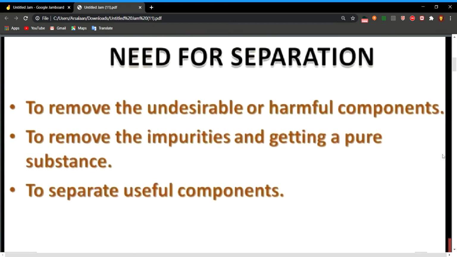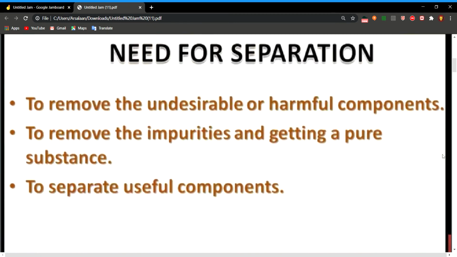We separate the components of petroleum to obtain these useful components, because the different components obtained from the crude oil have different uses. Like kerosene is used in households, petrol and diesel are used in vehicles. So separation is also done to obtain useful substances.